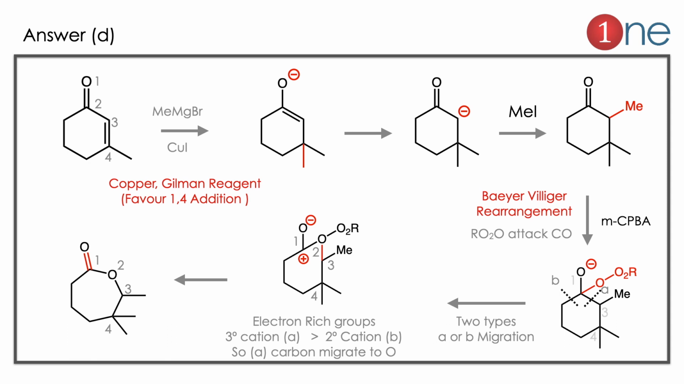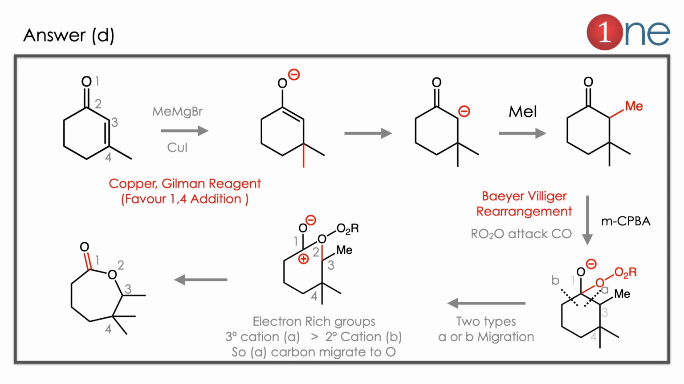Again we are using mCPBA, which is the peracid. The starting material is a ketone and a peracid. You might guess that it's a Baeyer-Villiger rearrangement. So the peracid can attack the carbonyl carbon, and a peroxide forms. So the ring break will happen. How will the ring break? The ring will break based on the stability of the carbocation. There are 2 possibilities of carbocation, A and B, but A carbocation is stable.